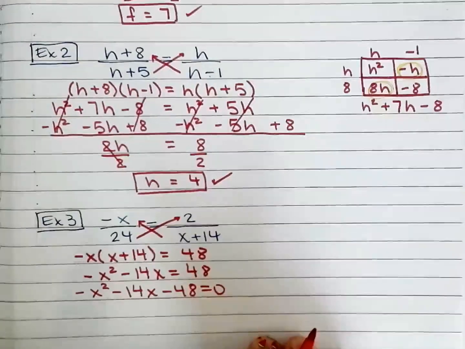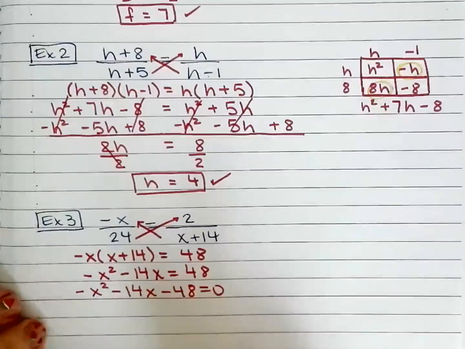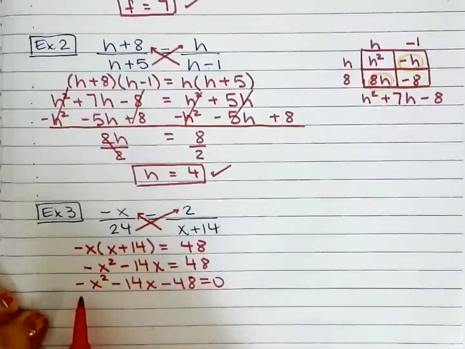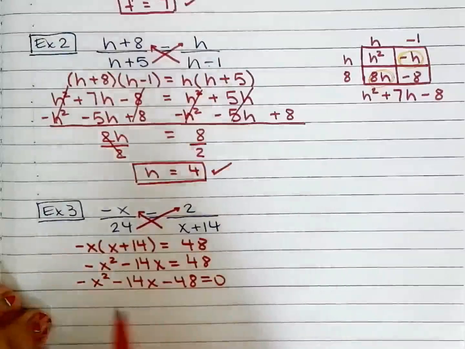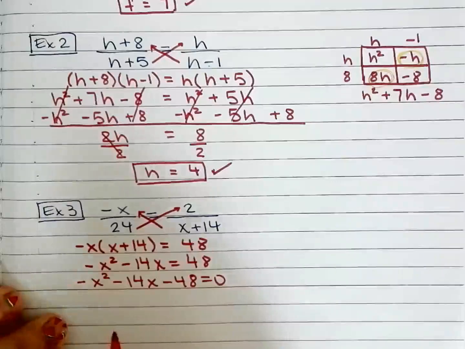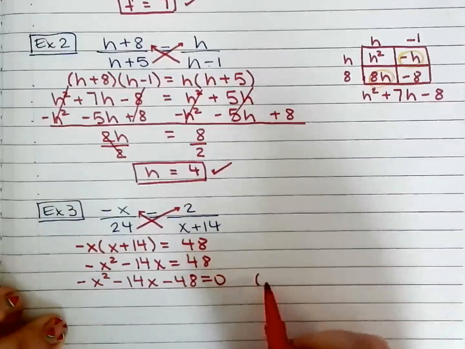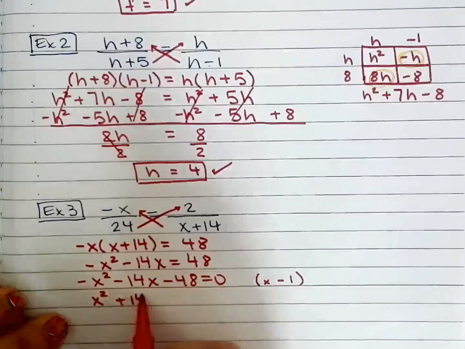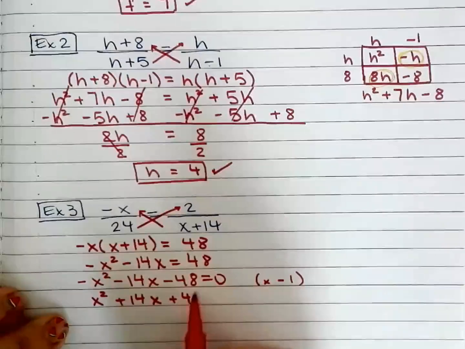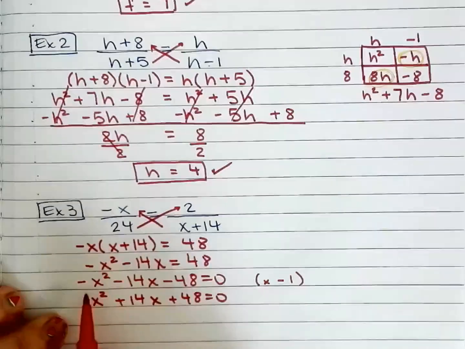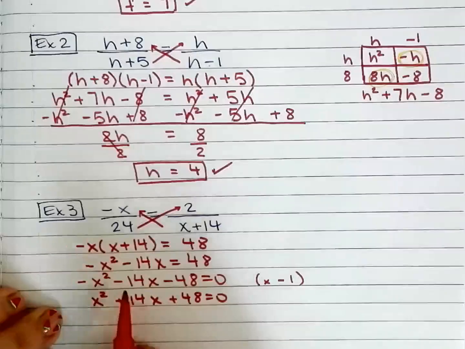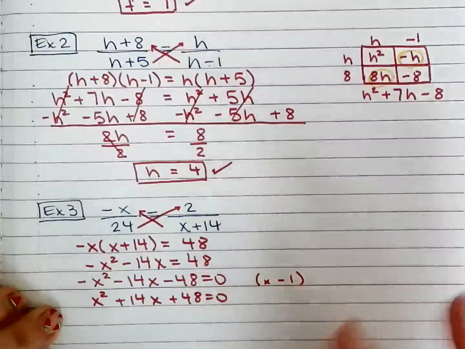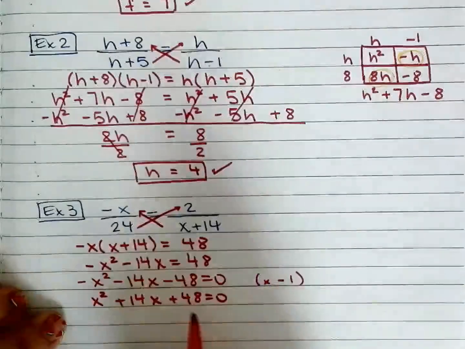Now, I feel like I have to solve this by factoring, but the leading coefficient is negative. So you have to factor the negative out. Or you can just multiply everything by negative 1 and everything will be okay. So let's multiply by negative 1. Either way. Or you can say, I can add x squared to both sides, I can add 14x to both sides, I can add 48 to both sides. Whatever you want to tell yourself, you're going to end up in the same place that we are right now.